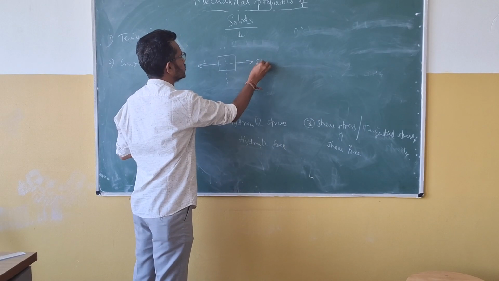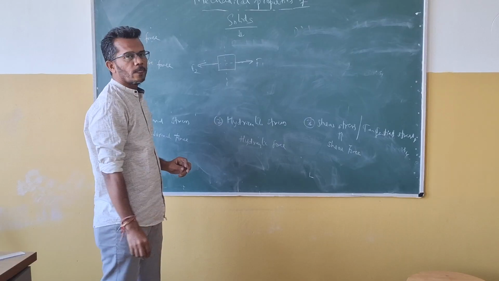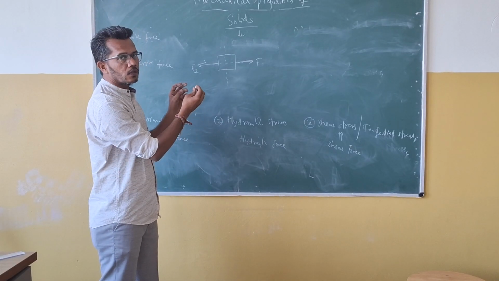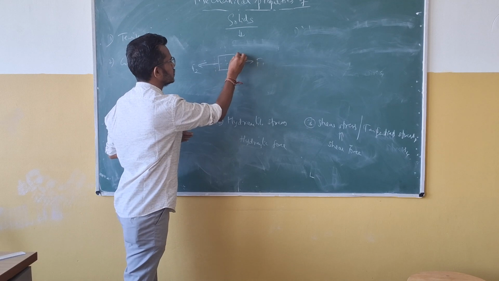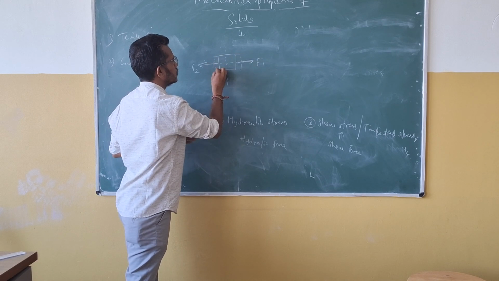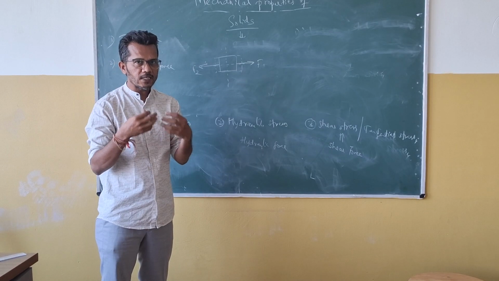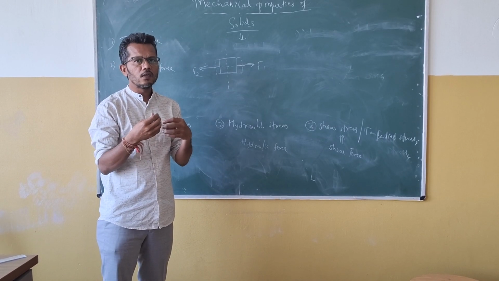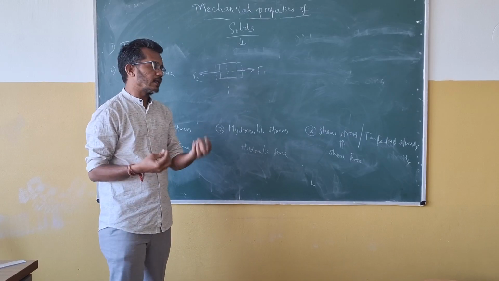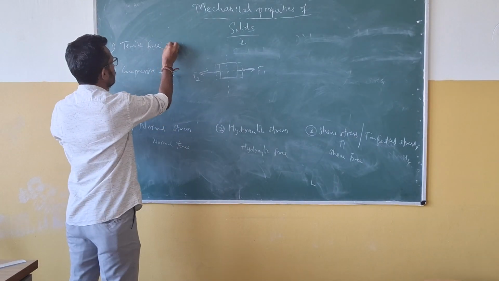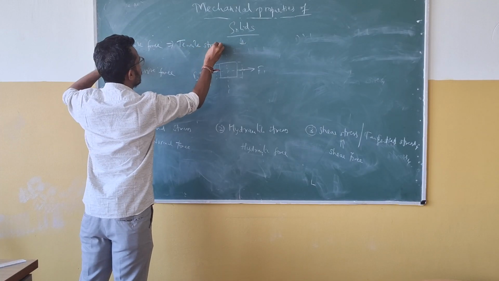See, these are the two forces, F1 and F2. They are acting opposite, and due to that there is elongation of the material. The material will be stretched, so there is an increase in its length. Whenever I am applying the tensile force, internally a resistance force is developed. That resistance force we are calling a tensile stress. So because of this tensile force, the tensile stress will be developed.